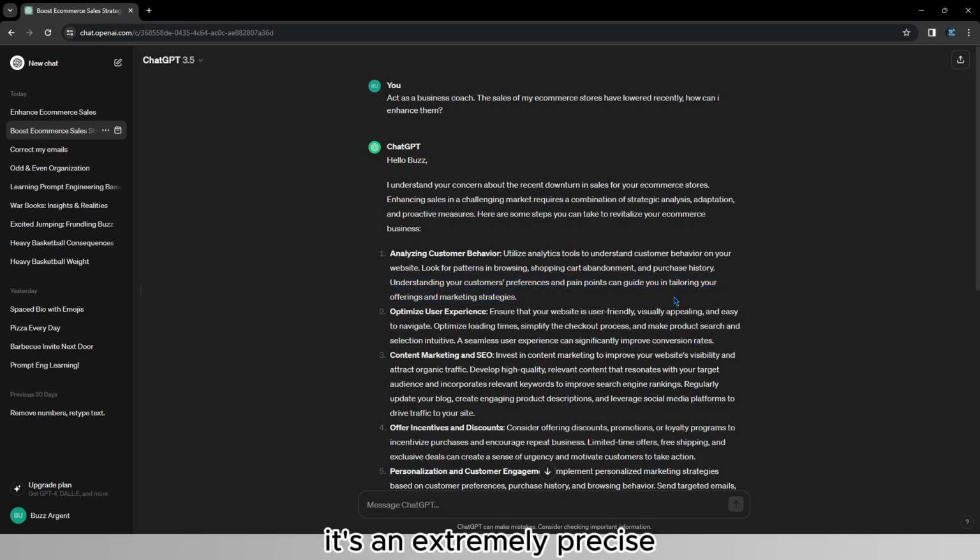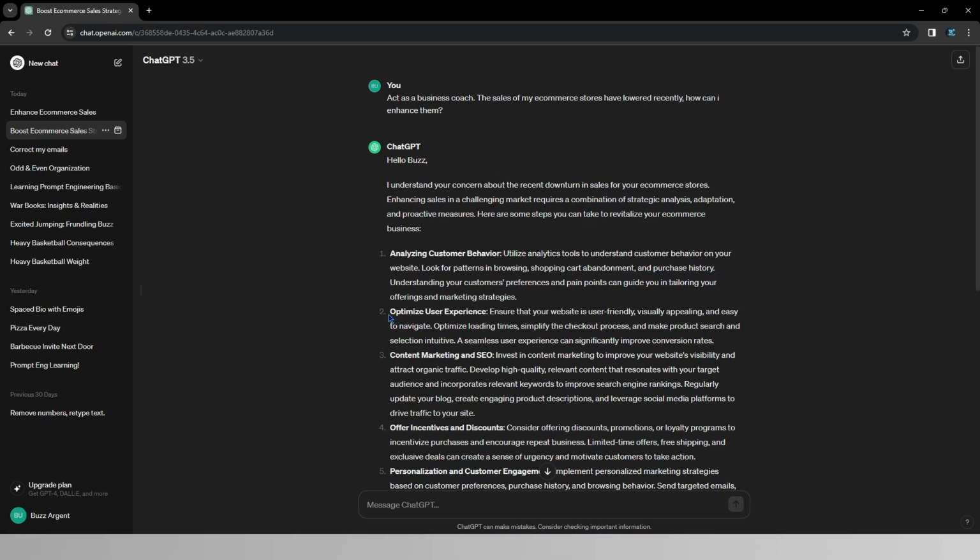As you can see, it's an extremely precise and detailed answer which tells you to first understand what's the real problem. Look for the patterns in browsing, what's the shopping cart abandonment rate and the purchase history, all these kinds of stats which will help you understand what's wrong.